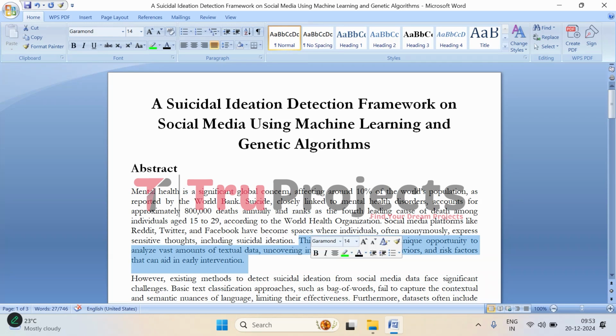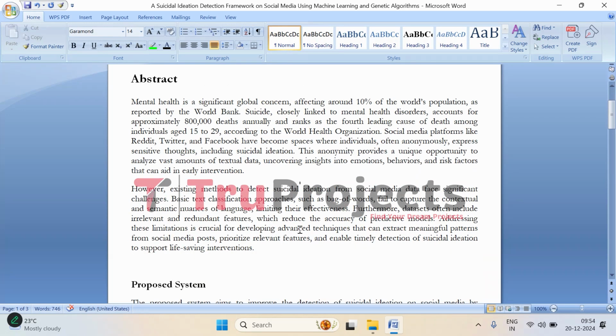When it comes to detecting suicidal thoughts from social media posts, the current methods have some real limitations. For instance, many existing approaches rely on basic text classification like bag of words.